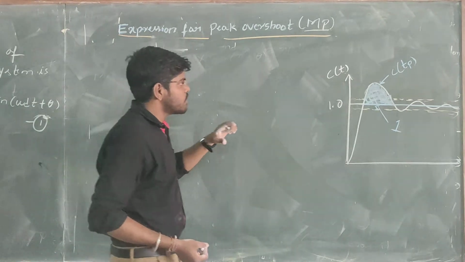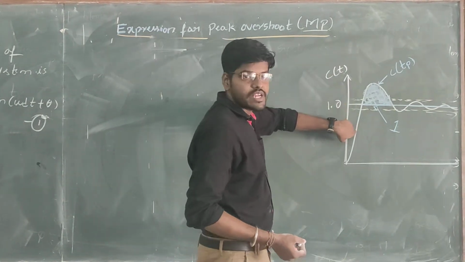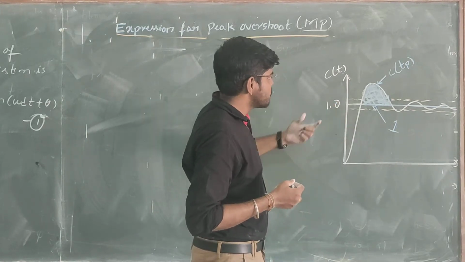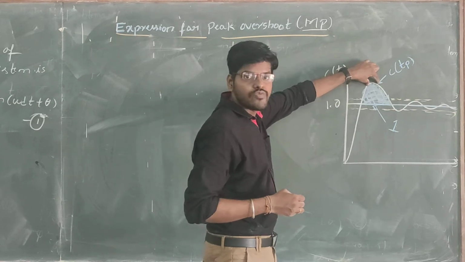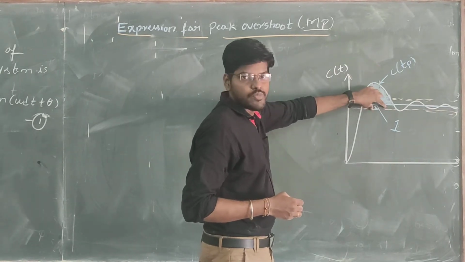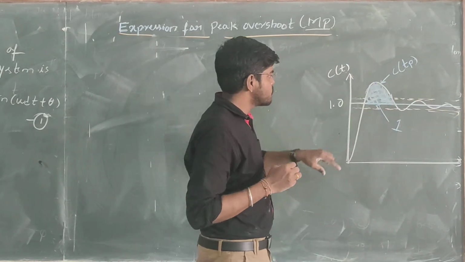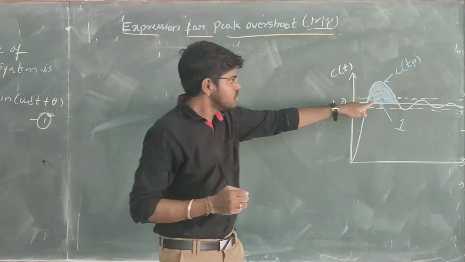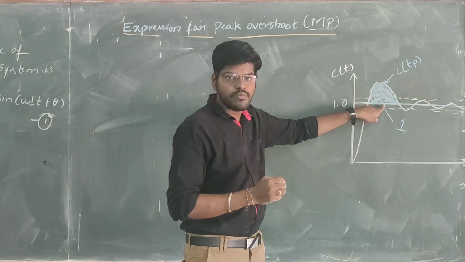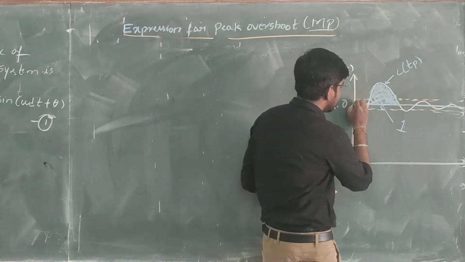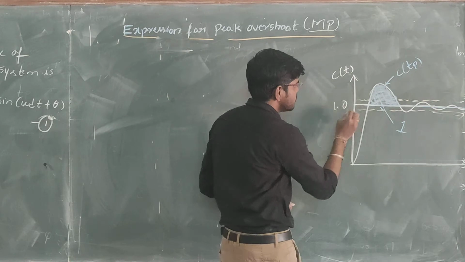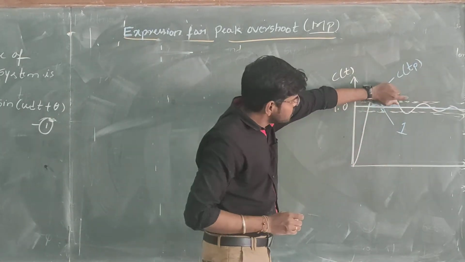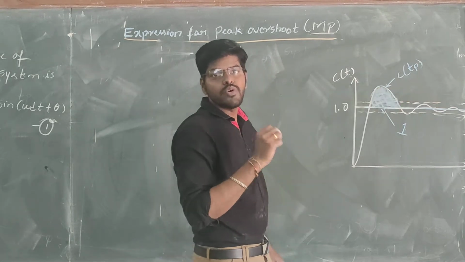So look at the time domain specification curve of the second order system. The peak overshoot is defined as the difference between the maximum peak of the waveform and the reference input. As you can see here, this much portion is overshot from the steady state value. So this much portion we call the maximum overshoot.